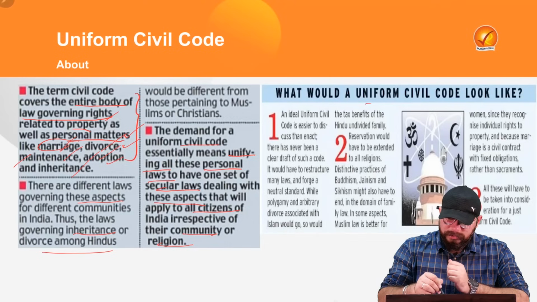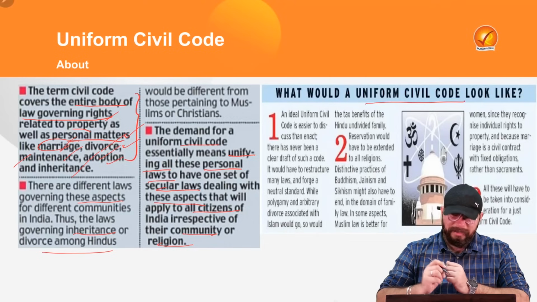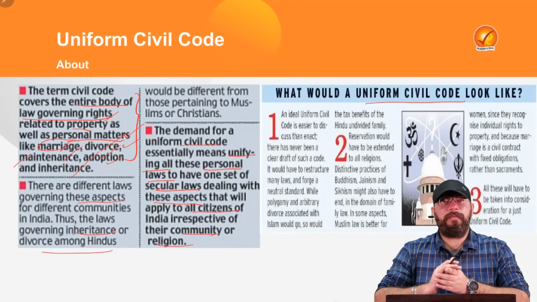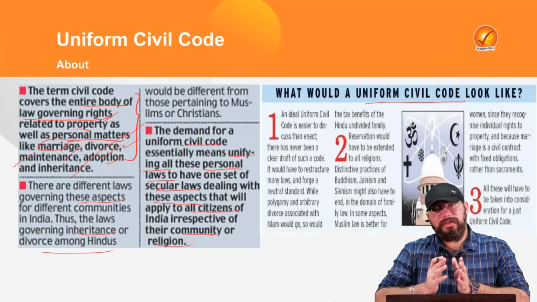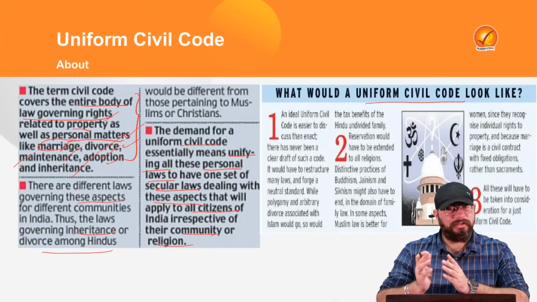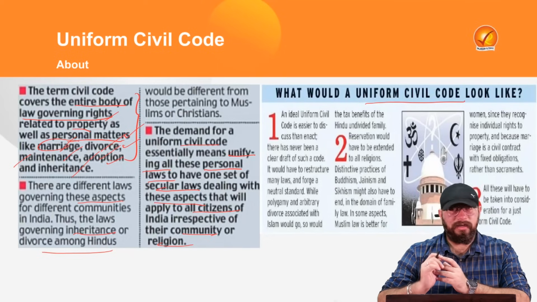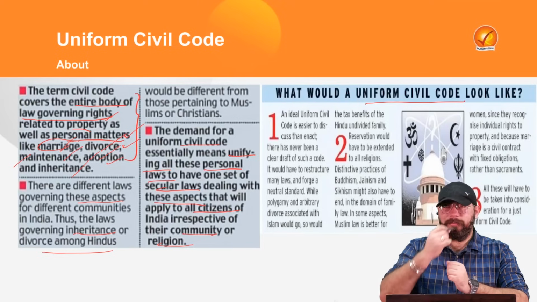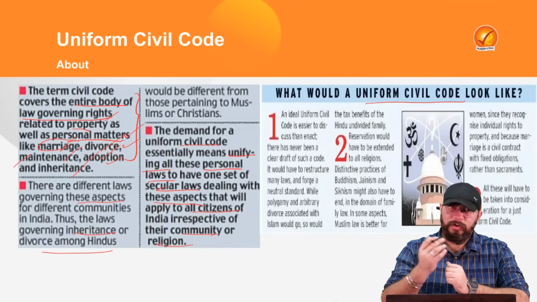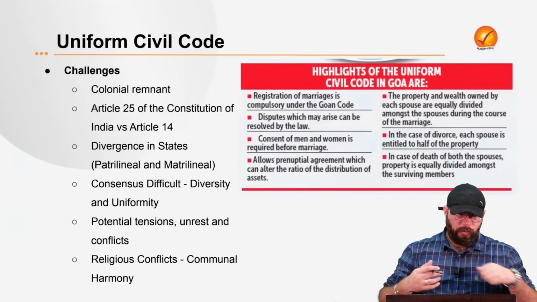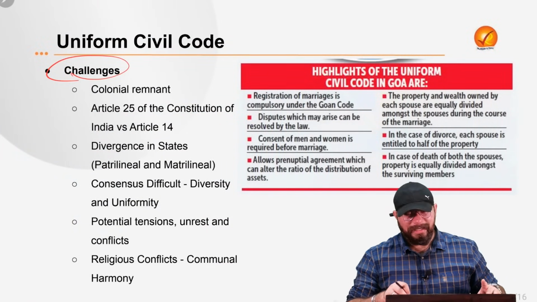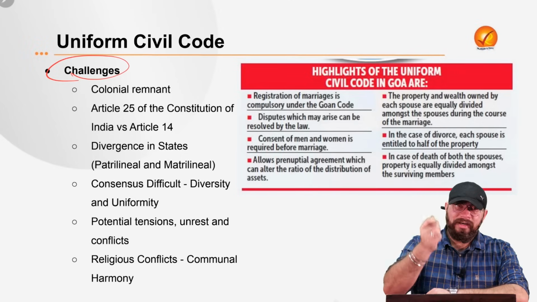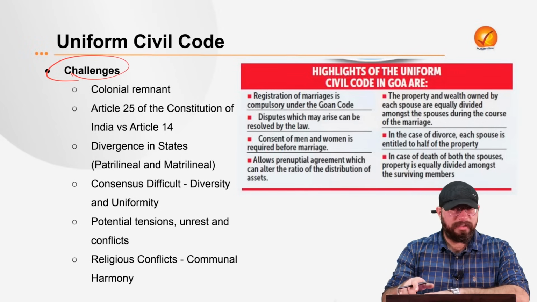Now, what would a Uniform Civil Code look like? This write-up here tells us that if Uniform Civil Code is to be achieved, we need to unify the Hindu personal law, the Muslim personal law, and the other personal laws which govern different communities, for example Christians, Parsis, or other religions and communities. So that is what your Uniform Civil Code would look like. Now, what we need to understand are the various challenges, that is, why we have not been able to come up with a Uniform Civil Code even after it is mentioned in our Directive Principles of State Policy.